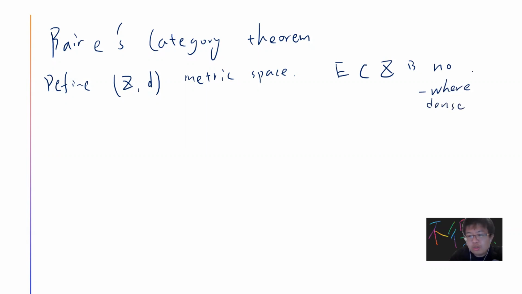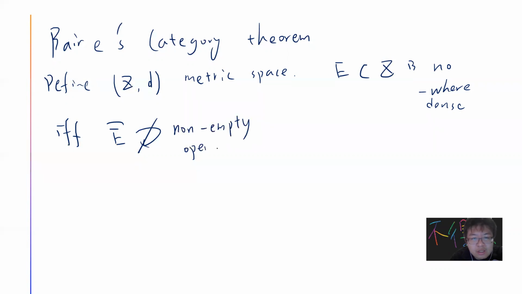You can view nowhere dense as a set where, if you take the closure, there's no open subset. The idea is that the closure of E does not contain any non-empty open subset. This is called nowhere dense.